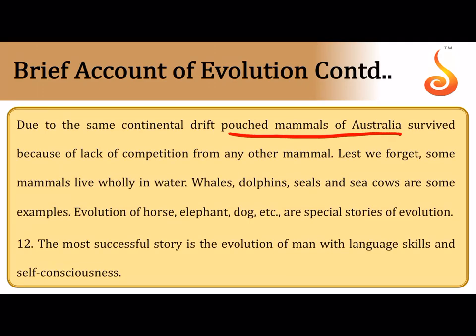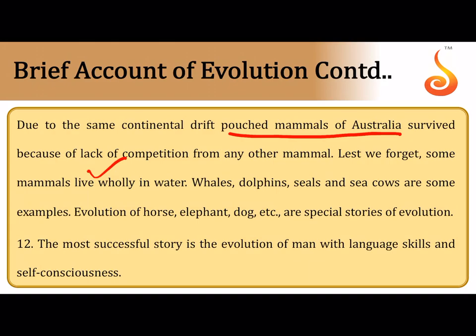But in Australia, how come the pouched mammals or the marsupials survive? Because Australia probably got separated at a very early stage during continental drift, and you know that Australia is surrounded by sea on all sides. So how would these animals even migrate over there, and how would these other animals create a competition for the pouched mammals? So pouched mammals were living very happily in Australia without any competition, and that's why probably today we find them only in case of Australia.